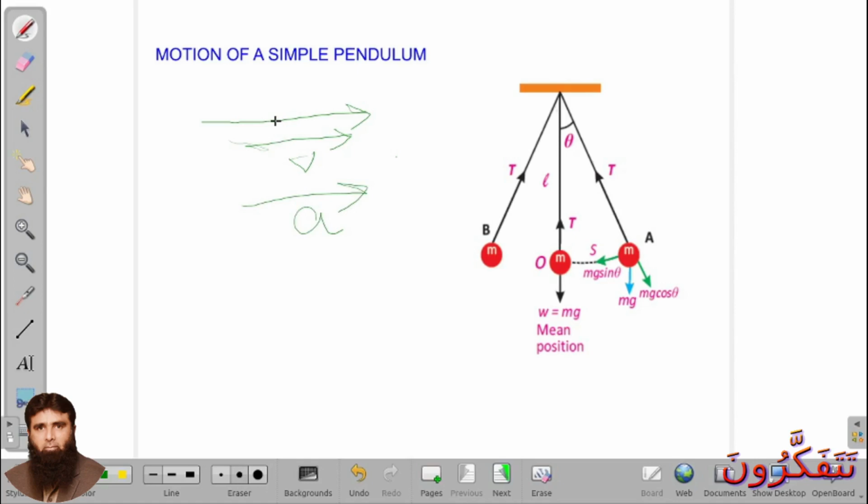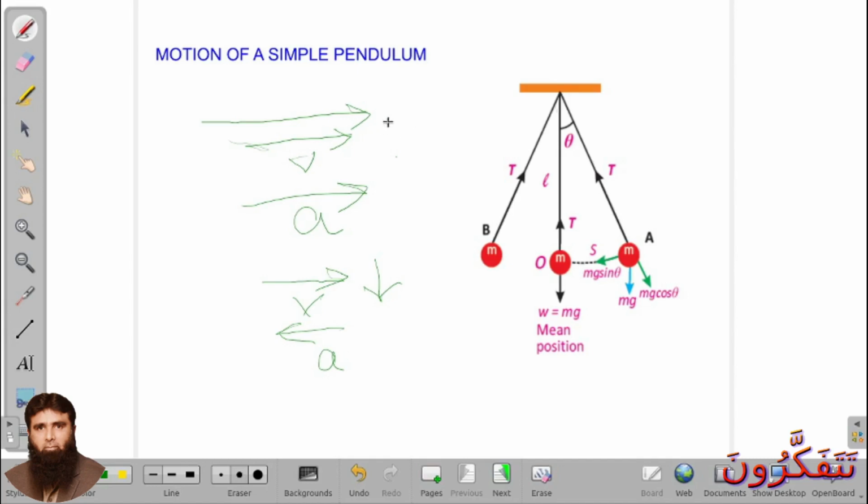But if velocity of a body decreases, or you can say gradually its value becomes less as compared to the previous one, so what happens, its acceleration will be negative. So in that case, when velocity decreases, then it means its acceleration will be negative or in the opposite direction to the direction of velocity.